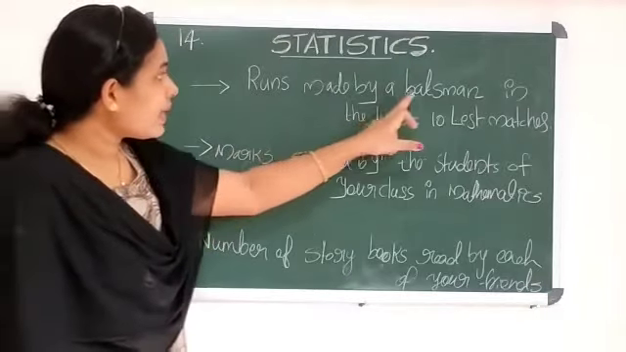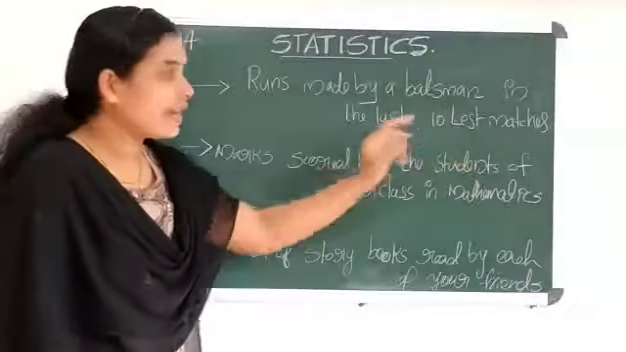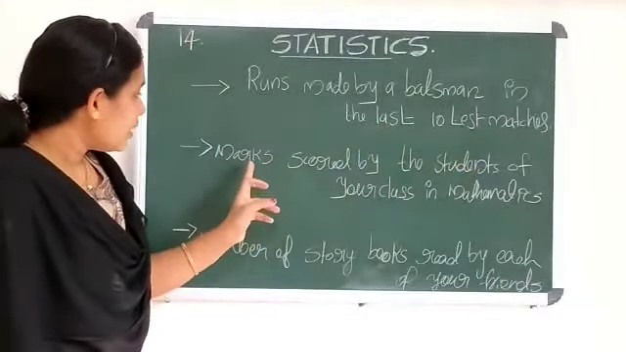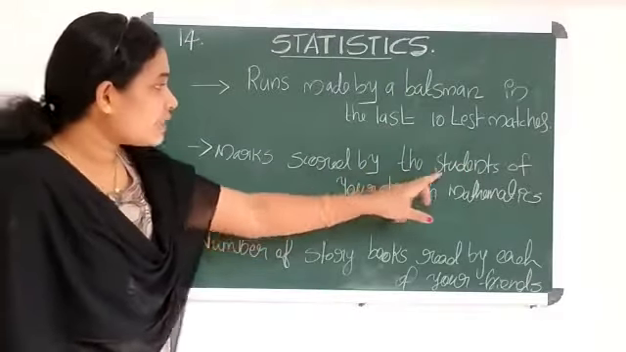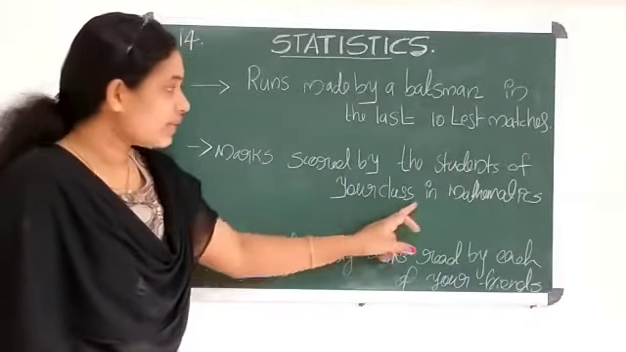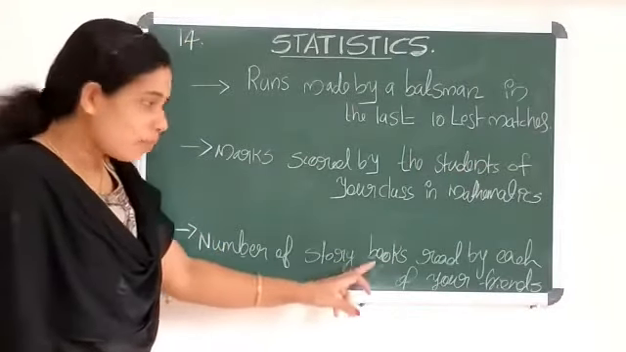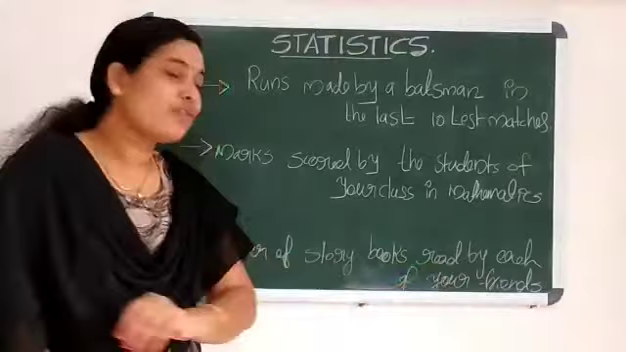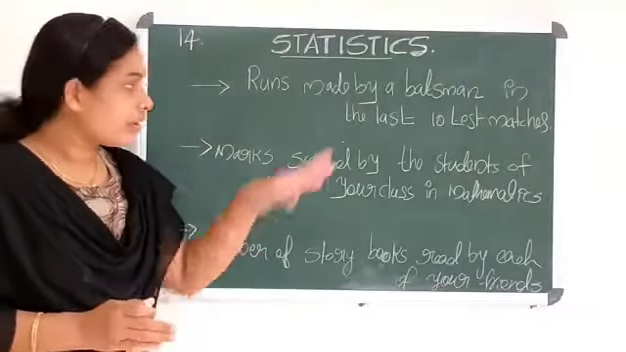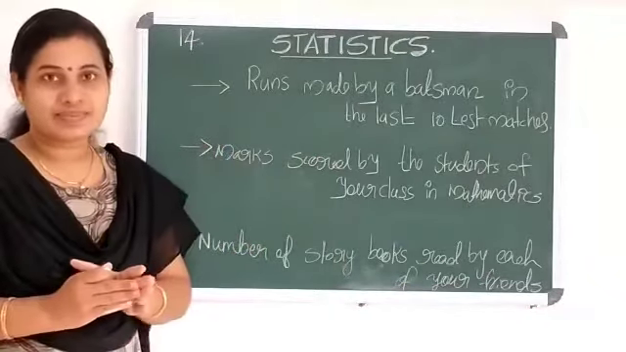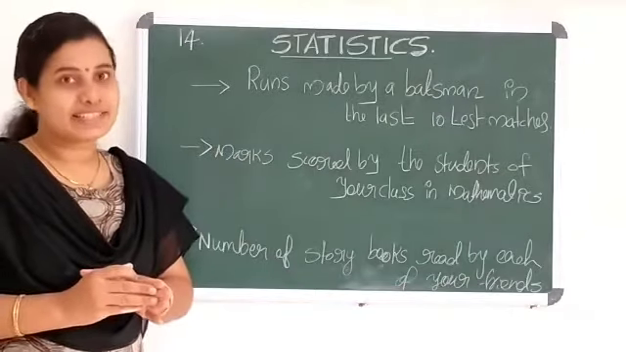Runs made by a batsman in the last 10 test matches. Marks scored by the students of your class in a mathematics class test. Number of story books read by each of you. The information collected from each of these cases is called data.